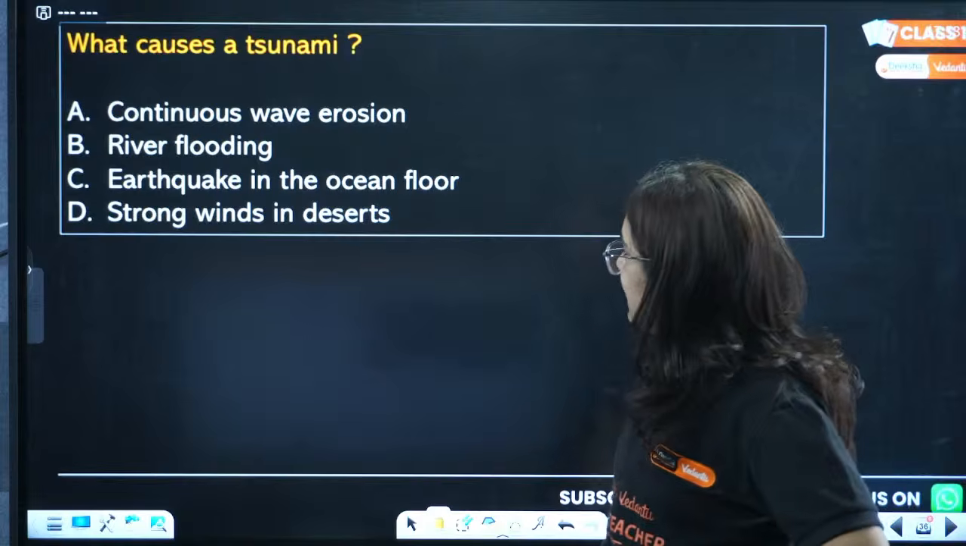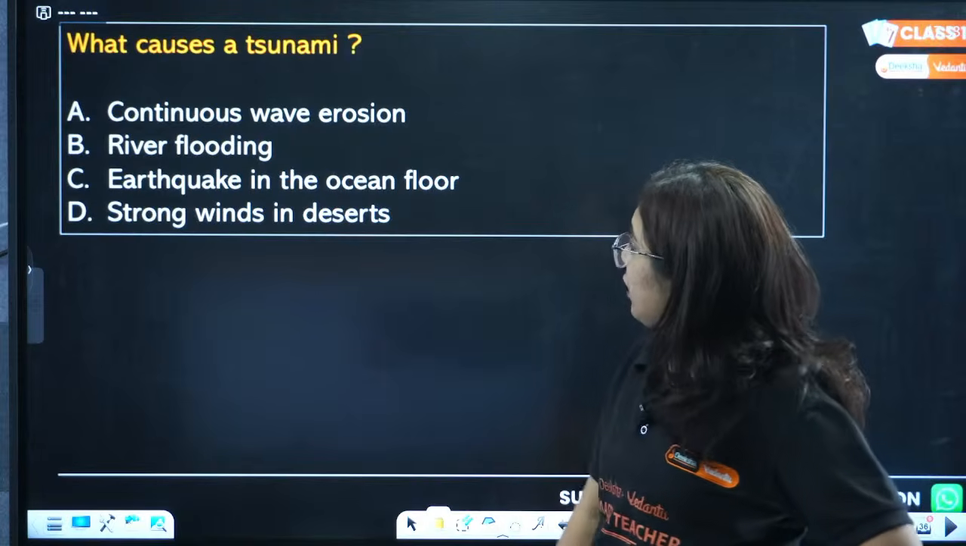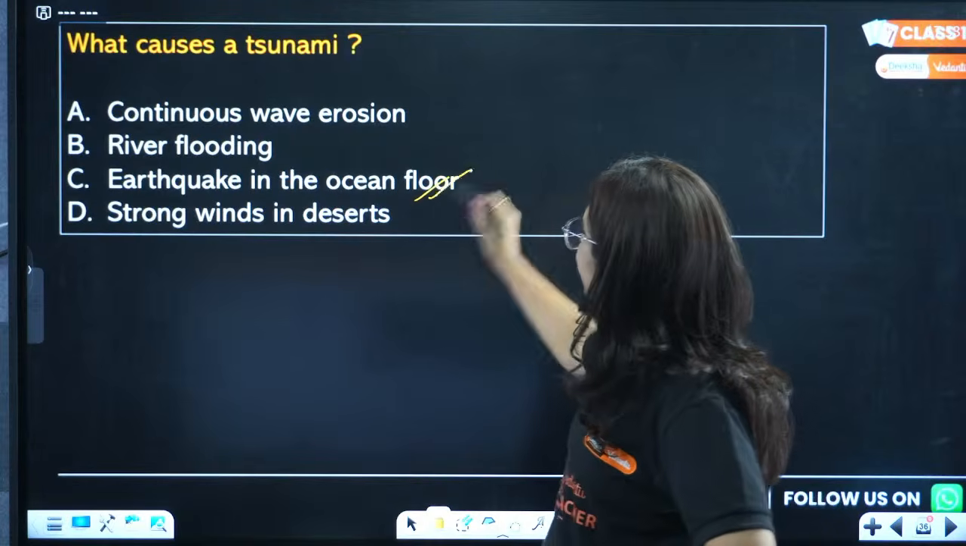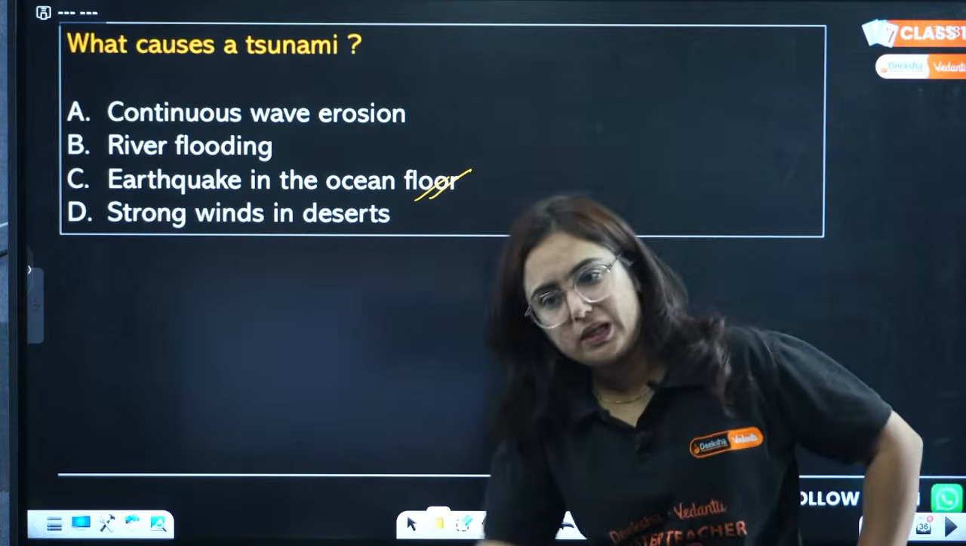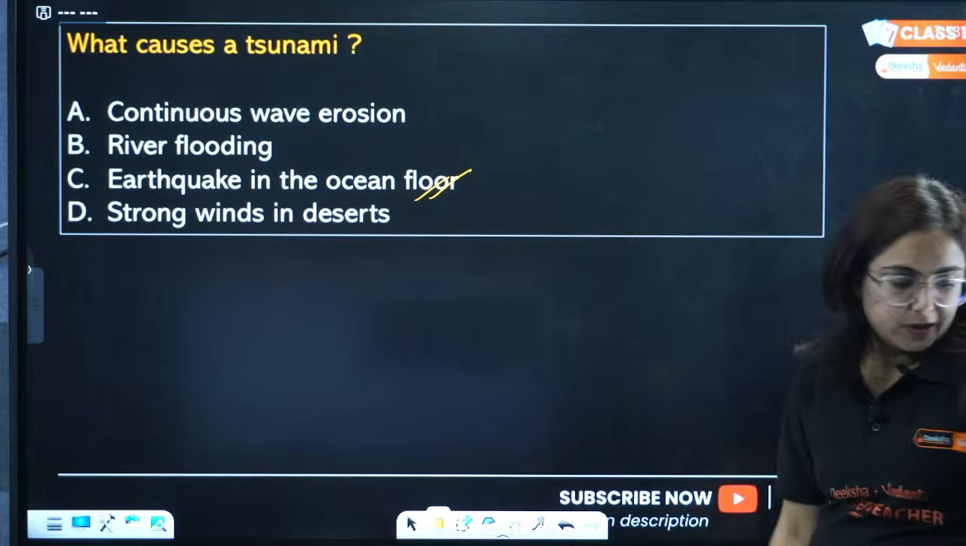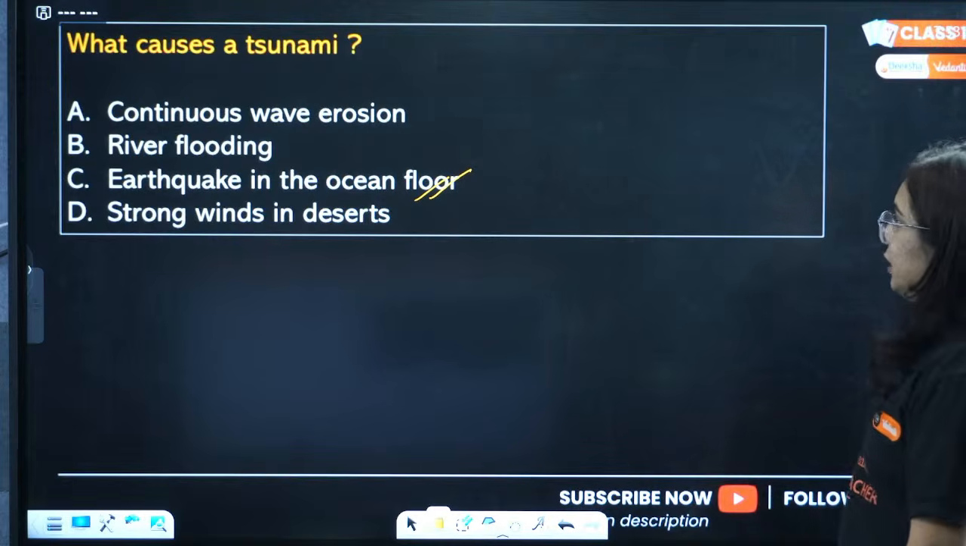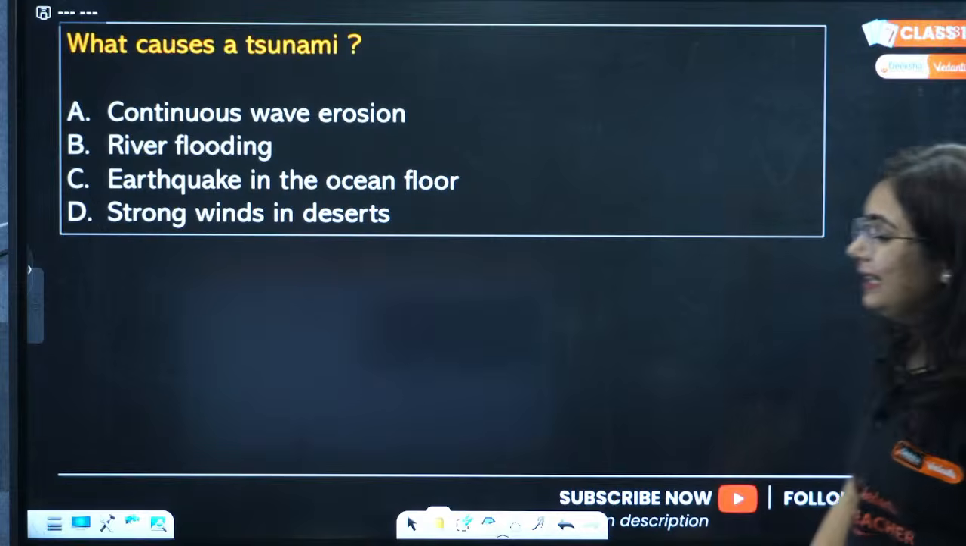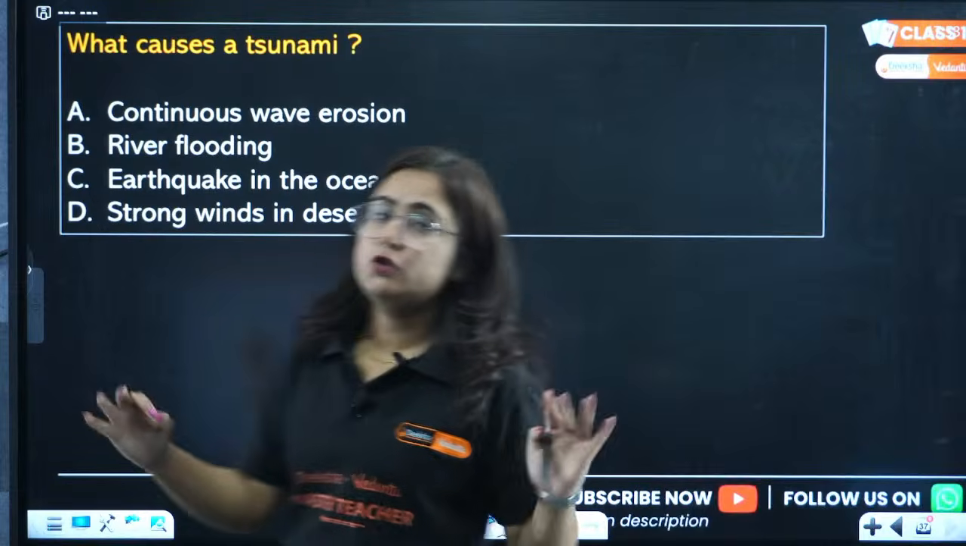So, Lakshmi is answering as C. Beta, what causes tsunami? Yes, whenever there is earthquake in the ocean floor, it causes tsunami. Very good. Anup, Lakshmi, you guys are aware about this. That's very good. Glad to know that. And here we end the question session for today.